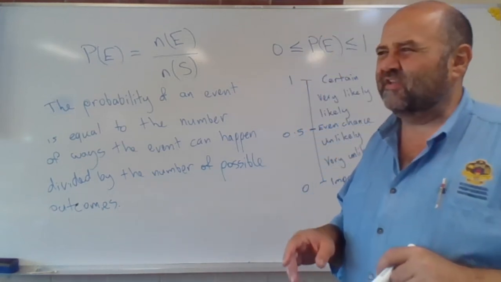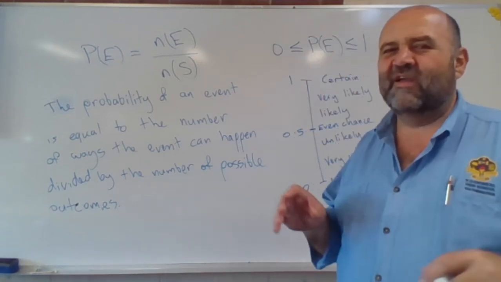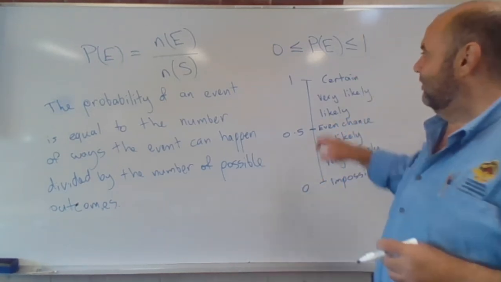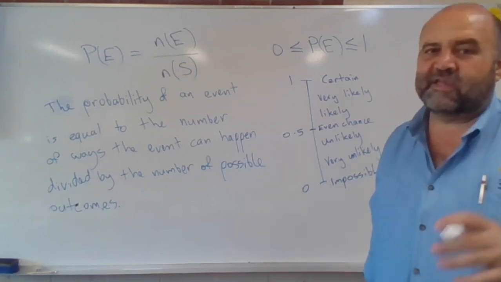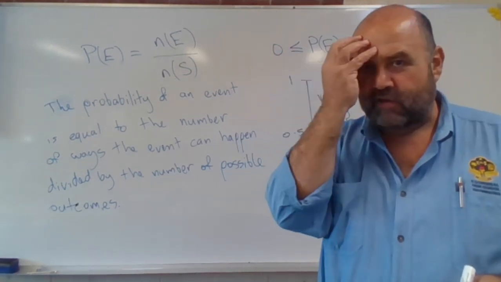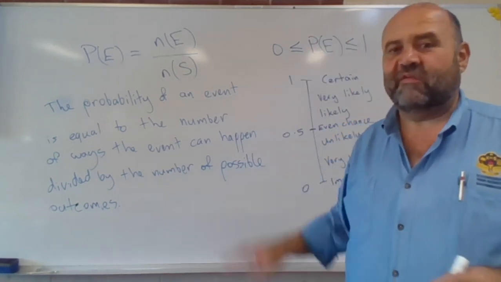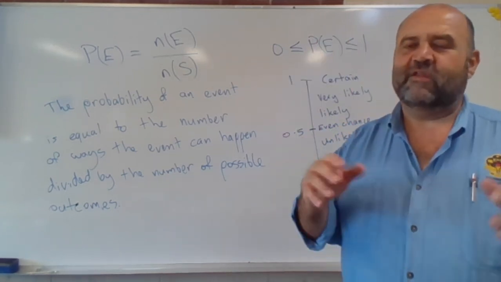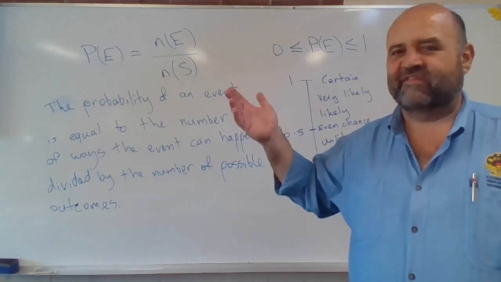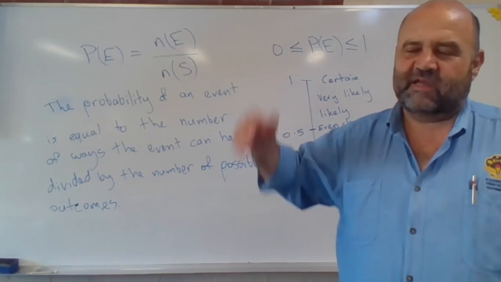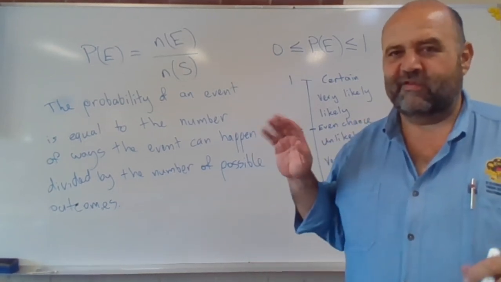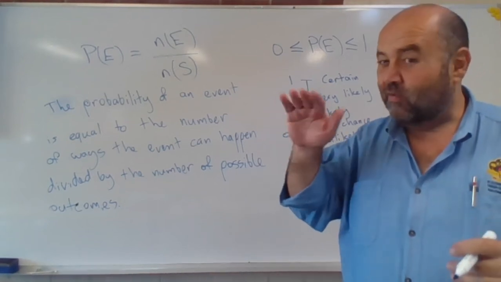You're not going to get questions where you're marked incorrectly. You'll certainly never get a question where they give you a 0.75 and say, describe this. And if you pick the wrong word, do I say very likely or do I say likely, no one's going to punish you for that. Play it safe. Just say, look, it's likely. It's in the top half. Good chance it's going to happen. You're not going to be persecuted for an accidental use of very when it could have just been likely.